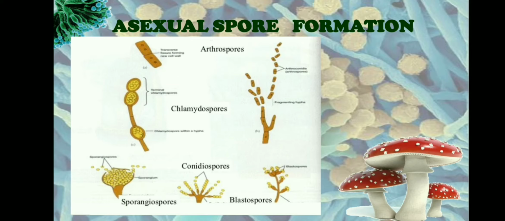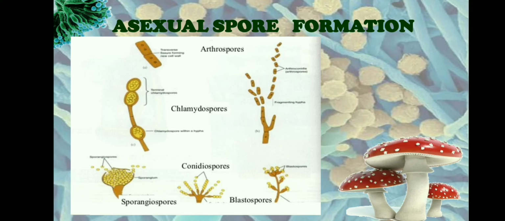Blastospore is again a type of asexual spore. This blastospore is actually a budding spore which is usually formed at the terminal end of the hyphae. The vegetative cell present at the apical region of the hyphae will start forming a bud, and each bud will be called a spore. This blastospore formation is usually seen in filamentous fungi.